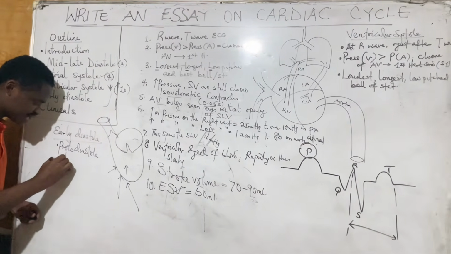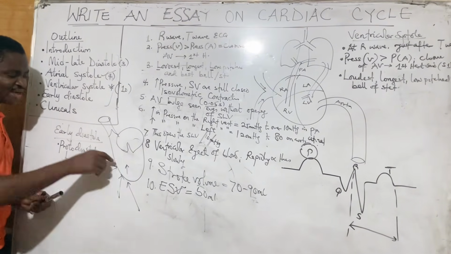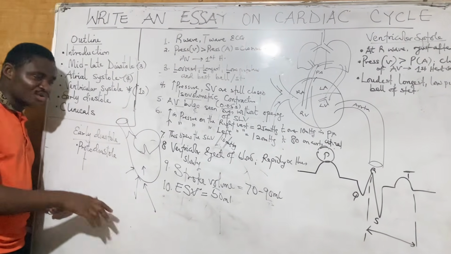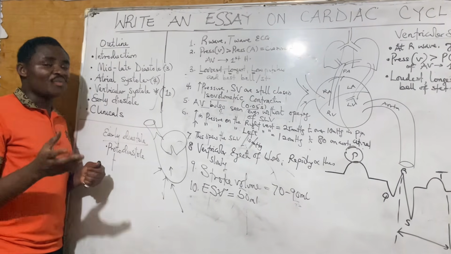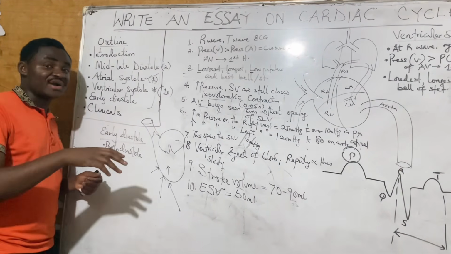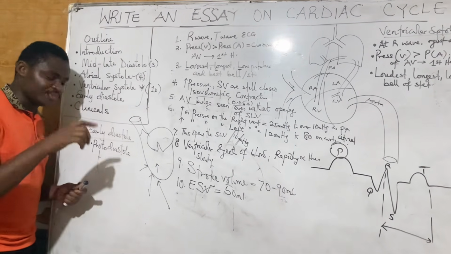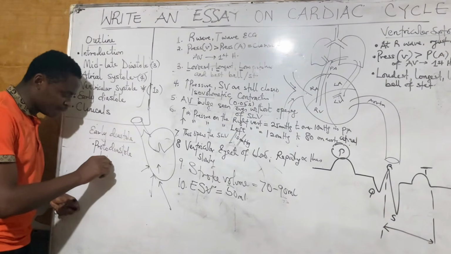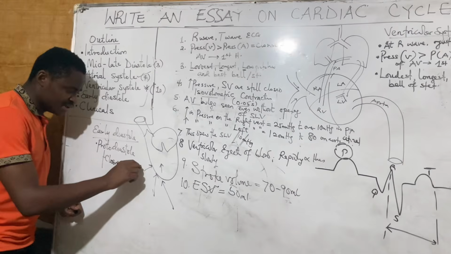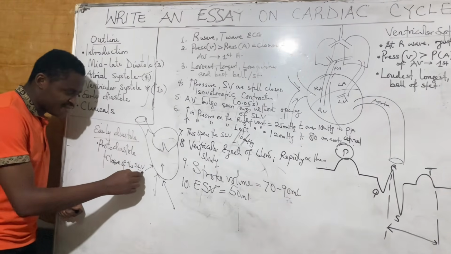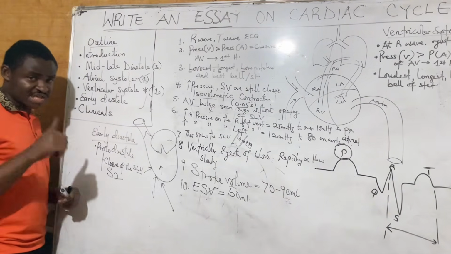What happens in this initial step? Pressures are falling. Pressures in the ventricle will fall so low. Remember we said the pressure was built up to about 120 on the left, or about 25 on the right. So pressures are going to fall so low to the point where they cause closure of the semilunar valve. And it is closure of the semilunar valve that causes the second heart sound. It is necessary you remember that.